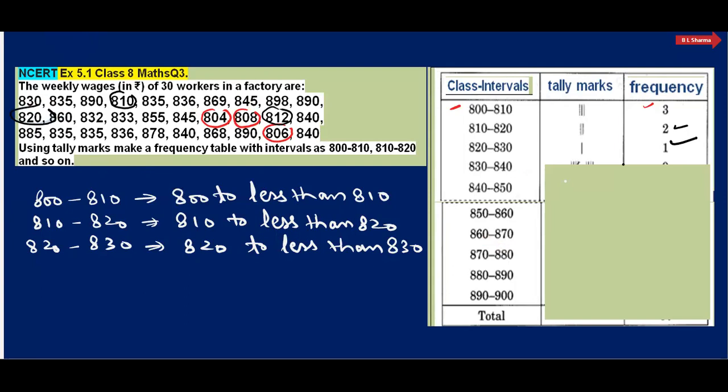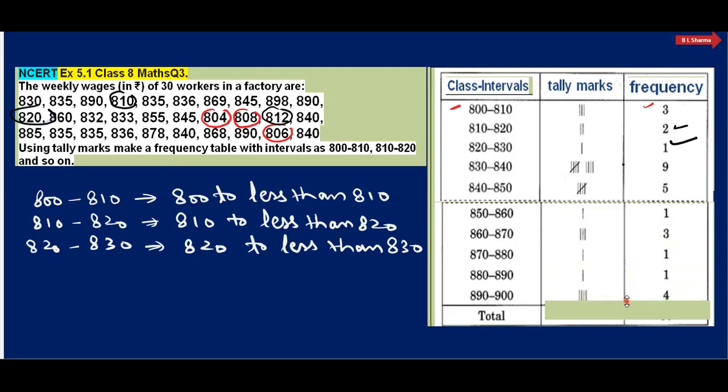Similarly, for 830 to 840, 830 count लेंगे, लेकिन less than 840 होना चाहिए. This will be 9 here. You can count here. I have given you the method how to do it, and then you will find that 850 to less than 860, and last 890 to 900.